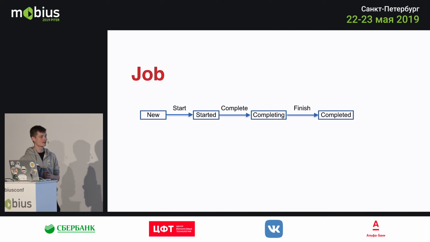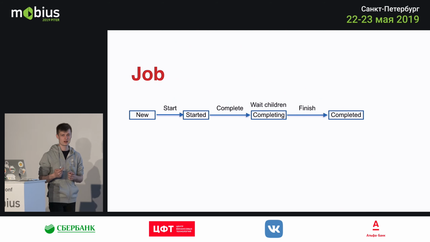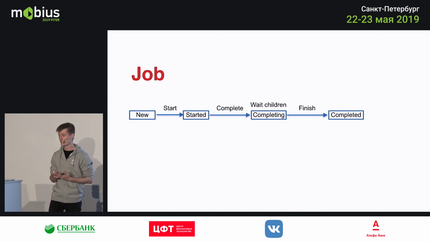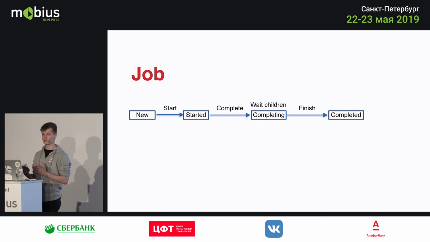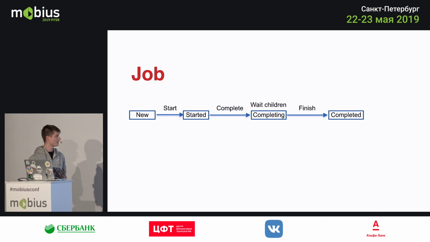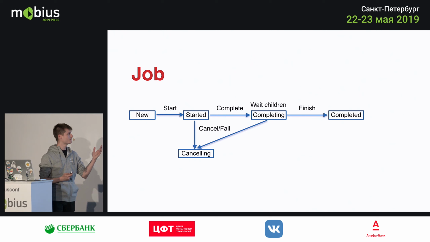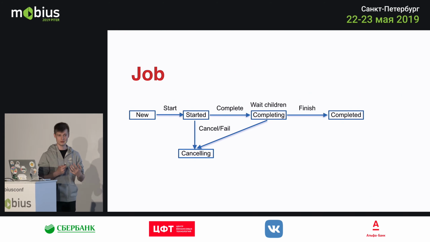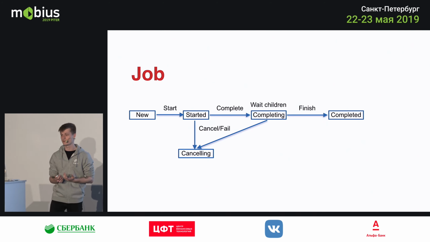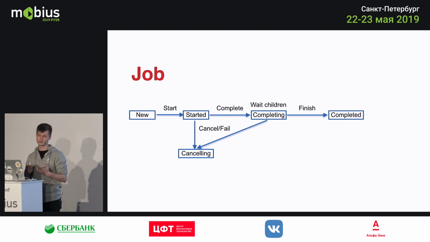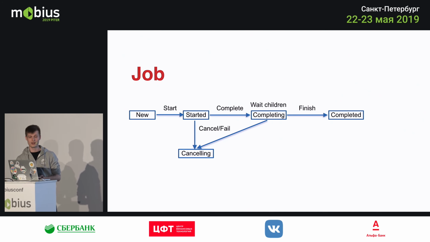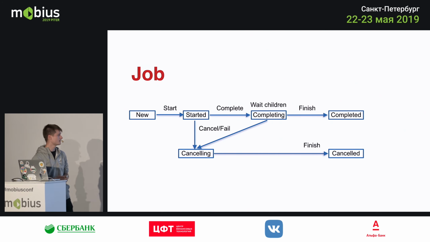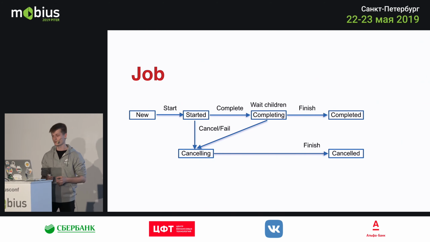As I mentioned, there's a parent-child job hierarchy. In the completing state, the job actually waits for all its children. So if you used a job to be a parent, all of its children have to finish as well for the job to finish entirely. It means that if either the job itself, the parent job, or any of its children are canceled by you, or they fail with an exception, the entire hierarchy of jobs, or the tree of jobs, will be canceled as well. And furthermore, it will go into the cancelled state where it finishes in the end.